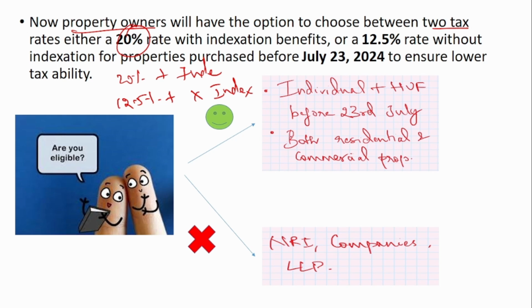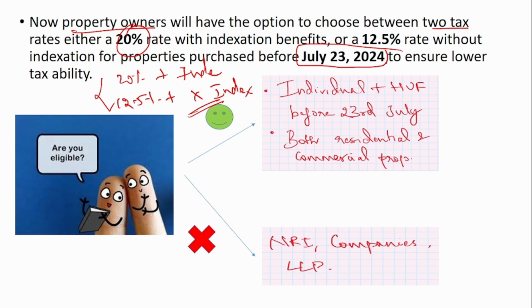But this is only for the people who have bought properties before July 23, 2024. So if you have purchased a property before July 23, 2024, then you can use any one of these two methods. But if you're planning to buy property after July 23, then you can use only this 12.5% with no indexation method. So I hope you understand. Two methods: 20% with indexation, 12.5% with no indexation.